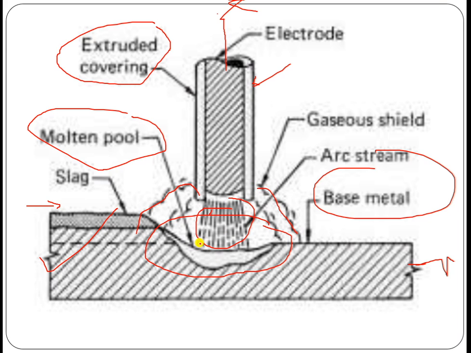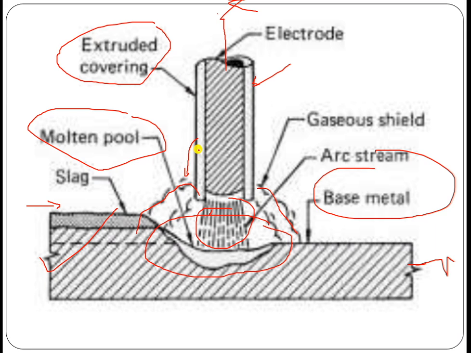Due to the heat generation, there is melting of the two edges of the two metal components, and again the gas is produced with the help of this flux coated electrode.